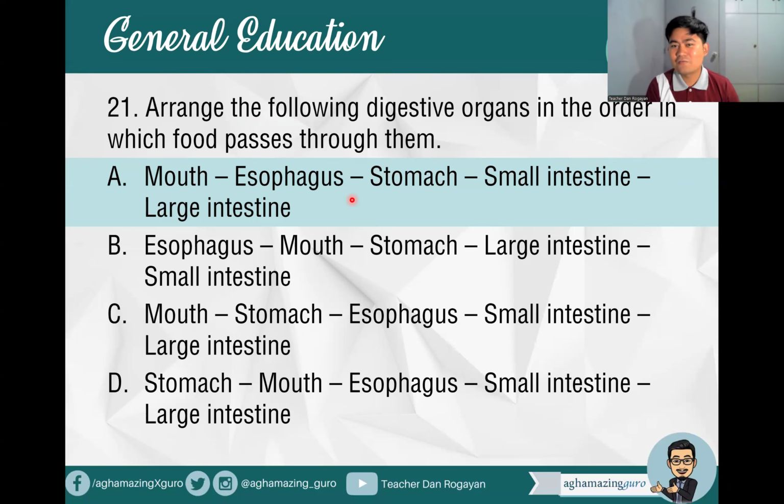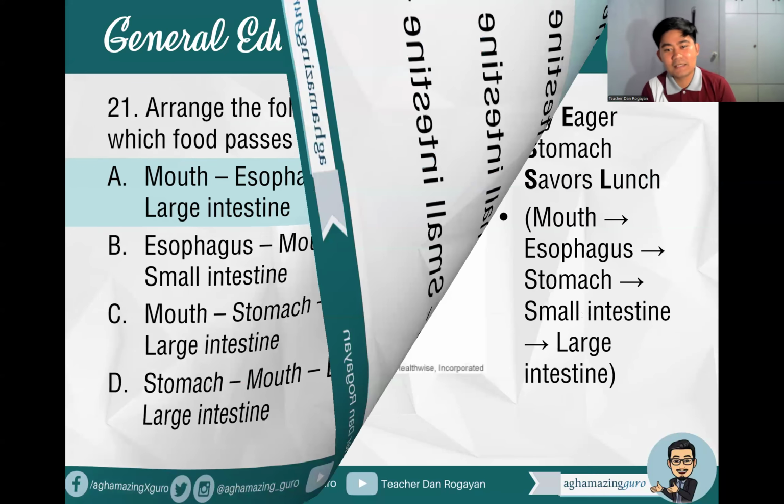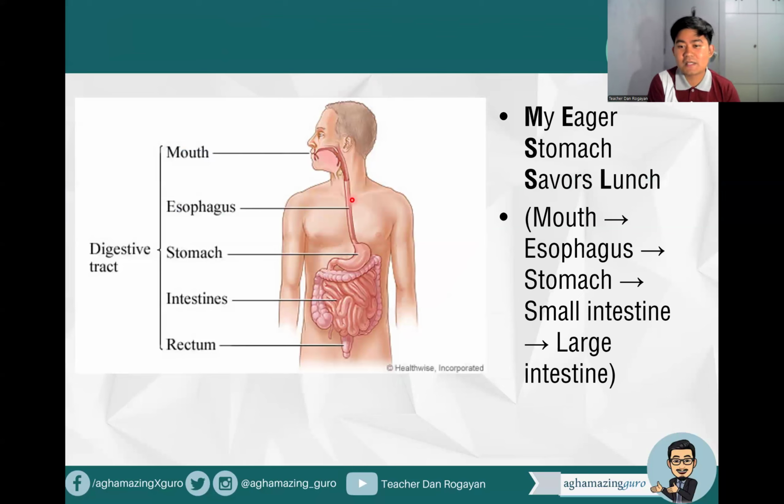I think this is a very easy arrangement that we can think of, right? Even without mnemonics. But again, if you want a mnemonic, you can say, my eager stomach savors lunch. Mouth, esophagus, stomach, small intestine, large intestine. So that's the arrangement. If the PRC would include another, the rectum, then we would include that at the last. So this is part of our digestive process.